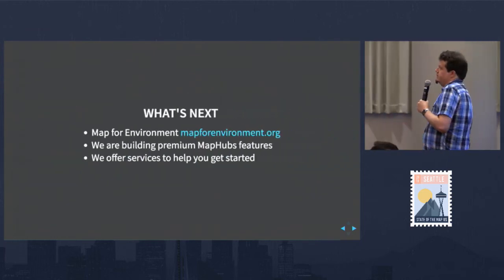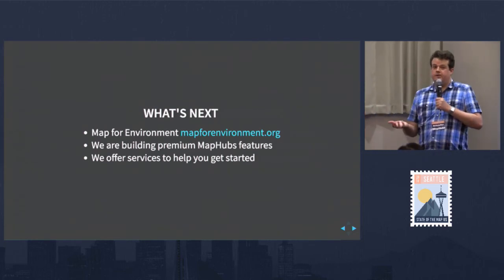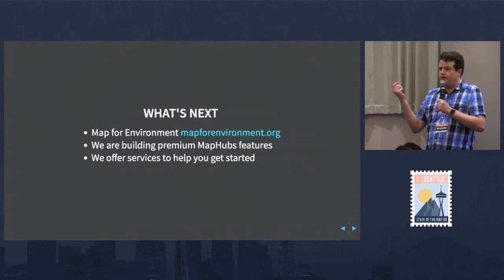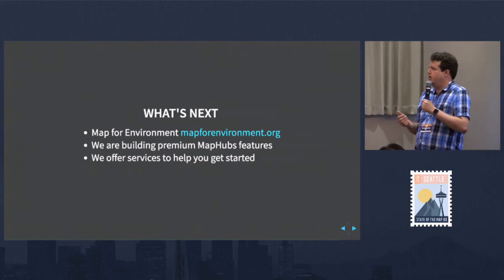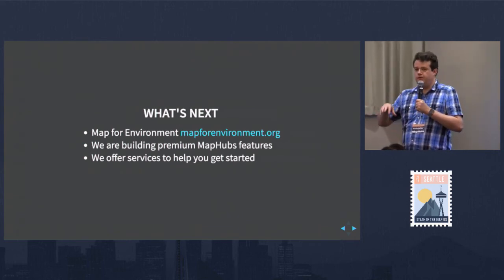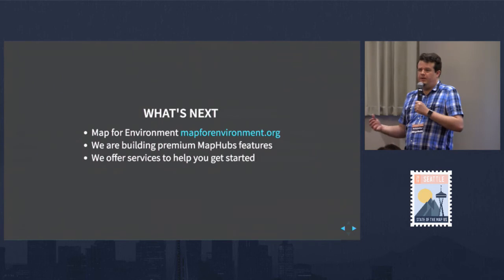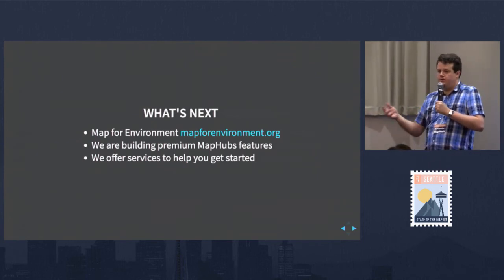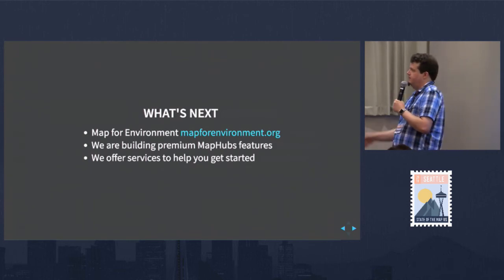So quickly, what's next for us? We have another project called Map for Environment. This is a clone of the tasking manager focused on environmental topics. For example, the gorilla habitat that I was showing, I have that up in Map for Environment. You can take a look at that and help us check those areas and see if there's anything that we need to map in them. We're building premium features for MapHubs, the main one being privacy. If you want to make maps that you only share inside your organization or with data that you only share with your coworkers, we plan to offer that as something that we can build on top of what we have.